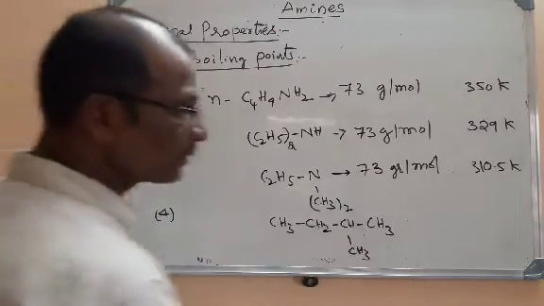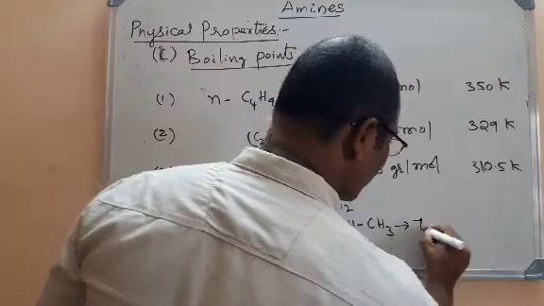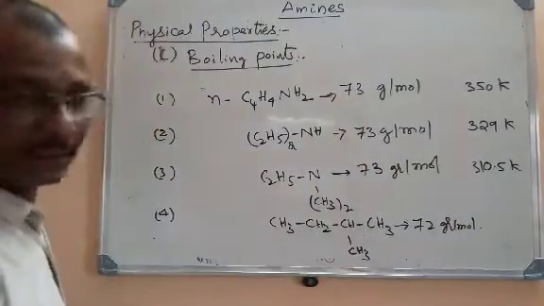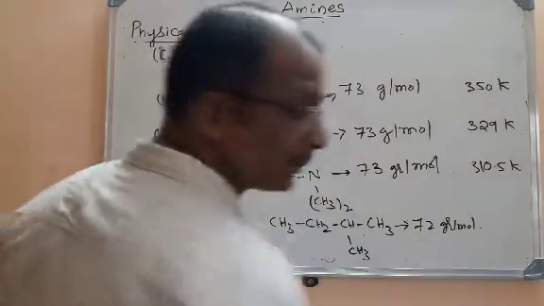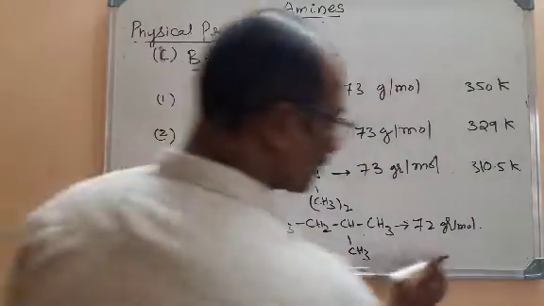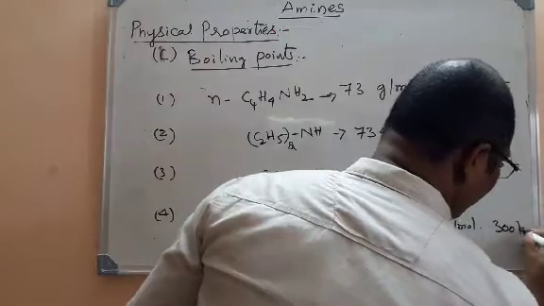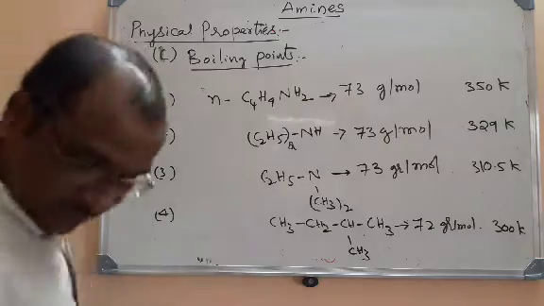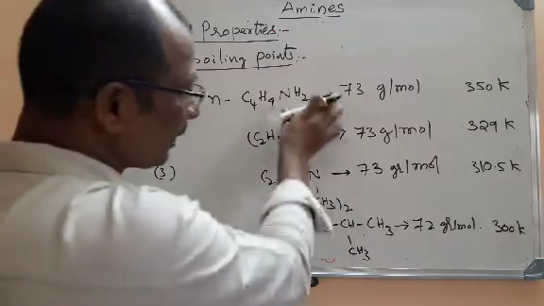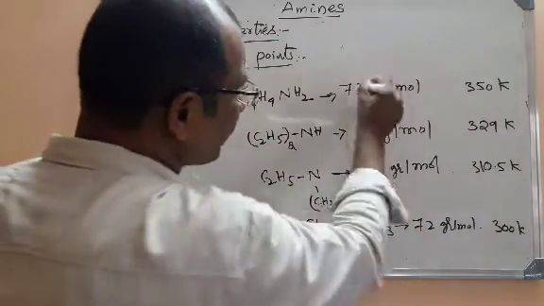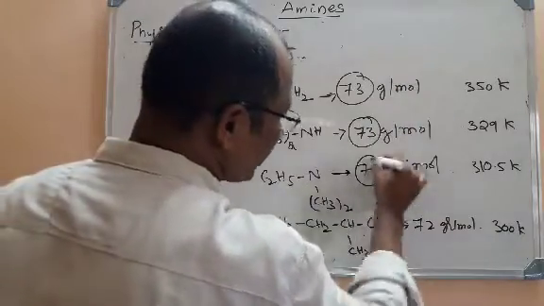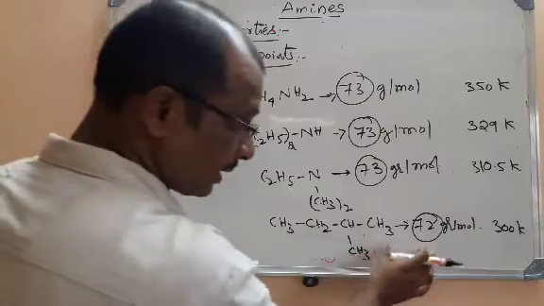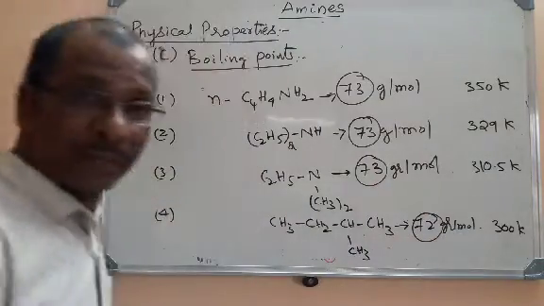So here its molar mass is almost the same, that is 72 grams per mole. If you observe its boiling point, it is 300 Kelvin. So it's a hydrocarbon. Here we can compare, they have almost the same molar mass, but this hydrocarbon, the alkane, has the least boiling point.